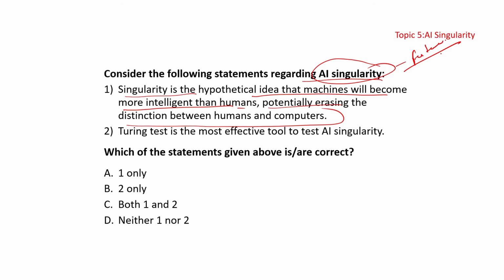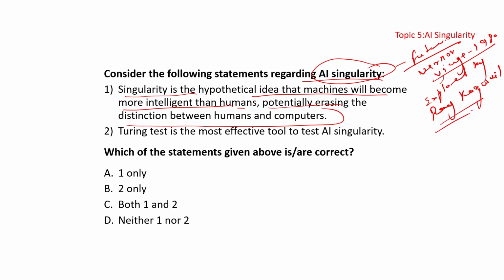ठीक है, and the term singularity was popularized by a mathematician and science fiction writer known as Vernor Vinge, and it was given in the 1980s basically, and this concept was further explored by Ray Kurzweil. Okay, so AI singularity is a concept which talks about a future where AI will surpass the human. Turing test is the most effective tool to test the AI singularities.